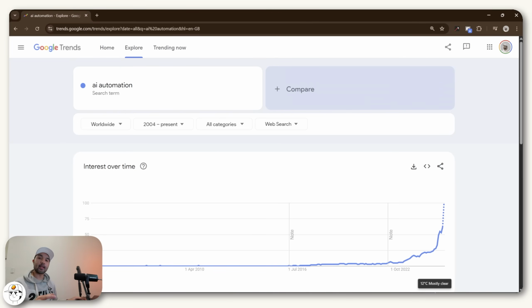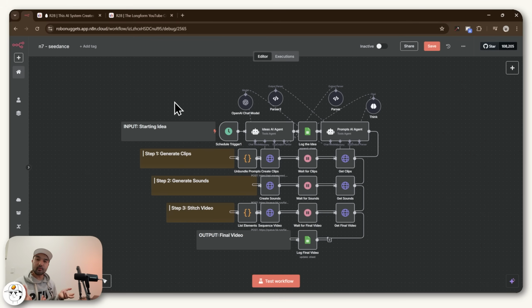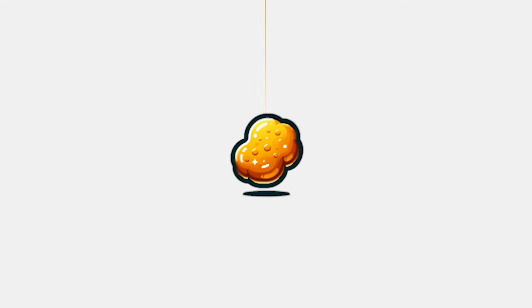And learning about AI automation is also one of the best investments you can make with your time right now, given the demand for it, which you can clearly see if you hop over at Google Trends. So take the next few minutes to dive in and stick around until the end if you have the time, if you want to learn about Seedance and to learn the skills that will take you to the edge of what's possible now with AI.